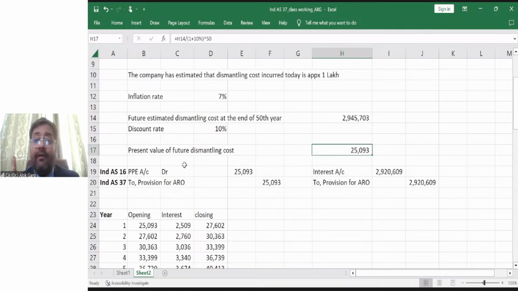right? On the 50th year, sir, what happened? Because this is the best estimate, instead of 29,45,000, let's say only 25 lakh rupees of expense or outflow will happen. So in that case, the 4,45,703 provision is going to be reversed, and it will be credited to other income, right? Is it clear? Or let's say instead of 29.45 lakh, the actual expense comes out to 35 lakh, then the additional amount has to be taken to the expense, right? At the time of actualization.